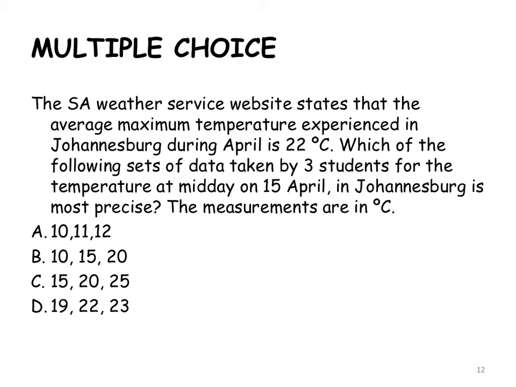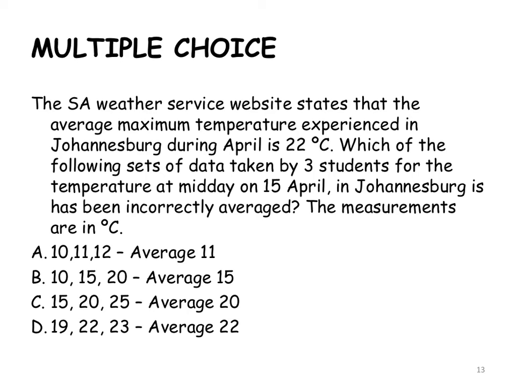So we've got the weather service website, and it states that the average maximum temperature during April is 22 degrees centigrade. Which of the following sets of data taken at midday on 15th of April in Johannesburg is most precise? Precise means the readings must be closest together. It doesn't matter whether it's accurate or not, but they have to be closest together. 10, 11, and 12 are closer than any of the other three series.